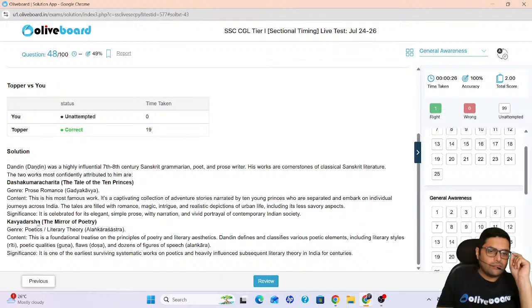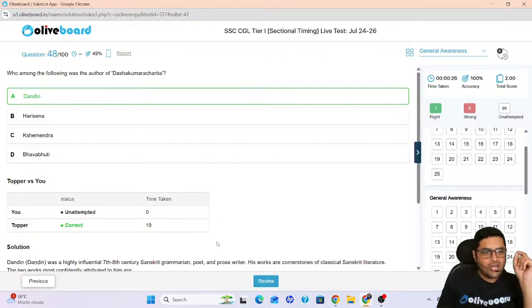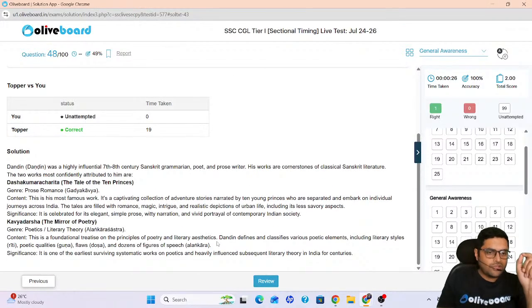He also wrote Kavya Darsh, Mirror of Poetry, Kavya Darsh. Okay, it is poetry and literary aesthetics. Dandin. So please remember, Dandin wrote Dash Kumar Charit and Kavya Darsh.